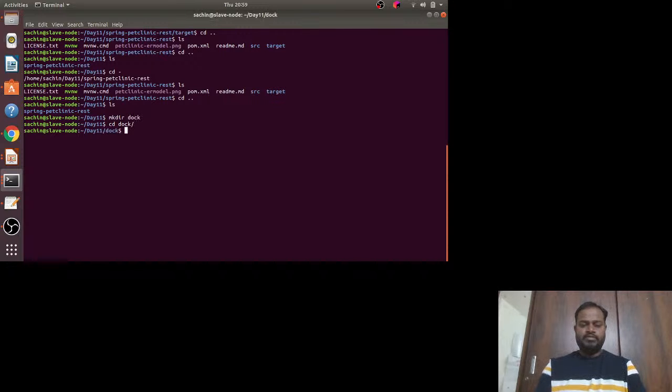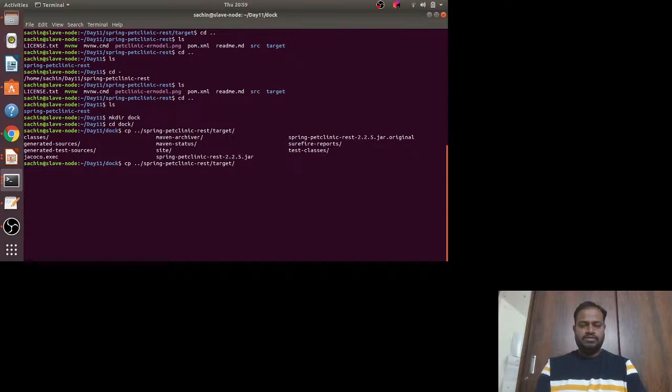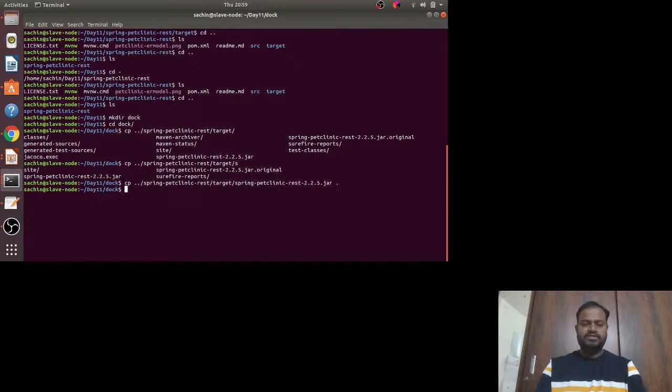And I want to copy the artifact. How can I copy? cp dot spring boot, then I have the target folder, and you can see the Spring Boot jar file. This file I'm copying here. Okay, now we have this.